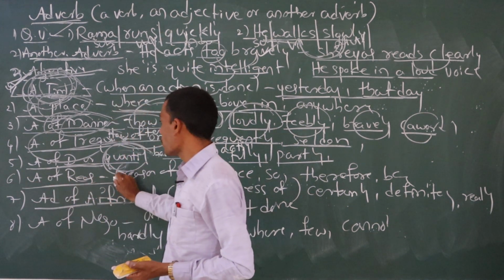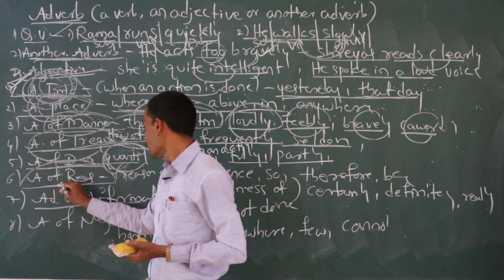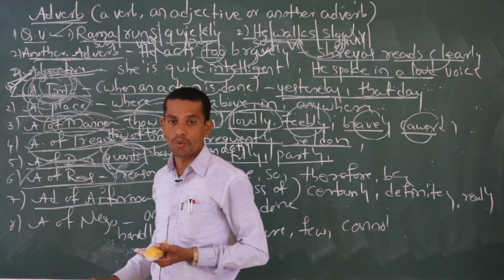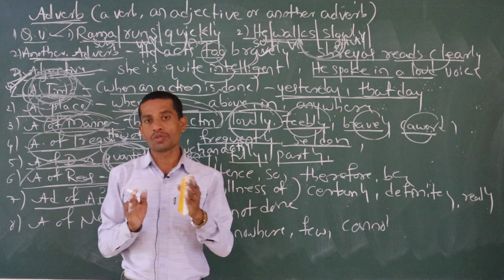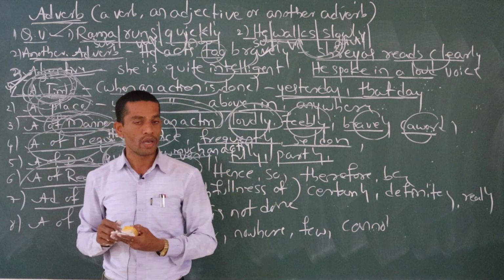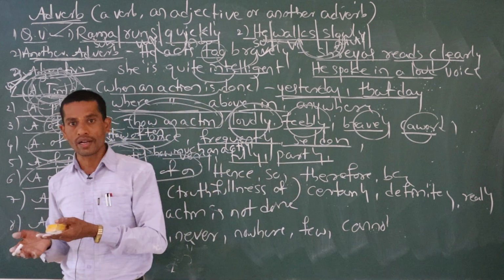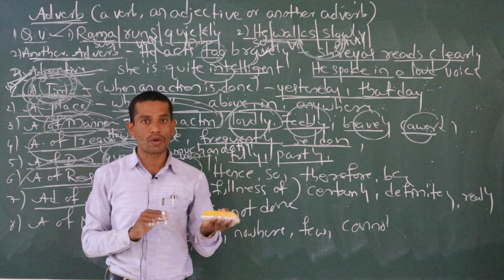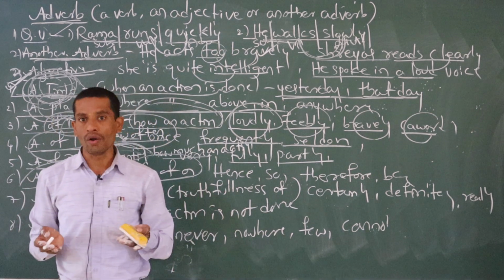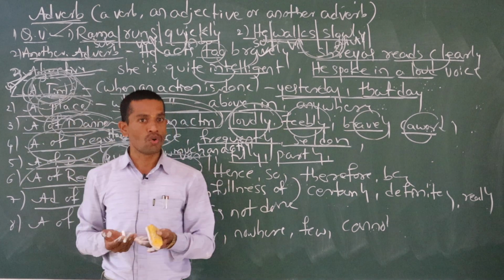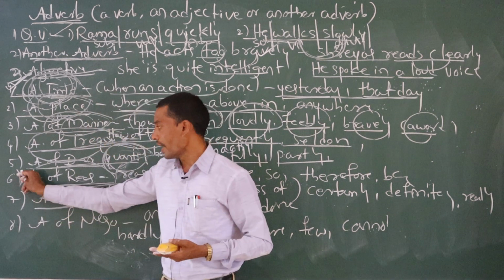So next one, adverb of reason. The definition itself tells that it always talks about the reason. What is the reason? Suppose you were absent yesterday from classes. Sometimes we give reasons to our teachers. Why were we absent yesterday? Suppose the teacher asks, we say, yesterday I didn't attend the classes because I was not feeling well. Yesterday I have not completed homework because I don't have a pen. There is no power at my home. Sometimes we give this kind of reasons. So that is called adverb of reason.